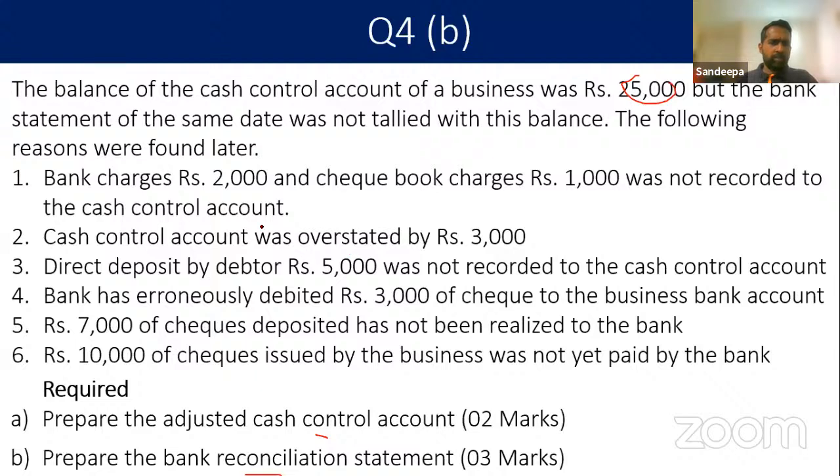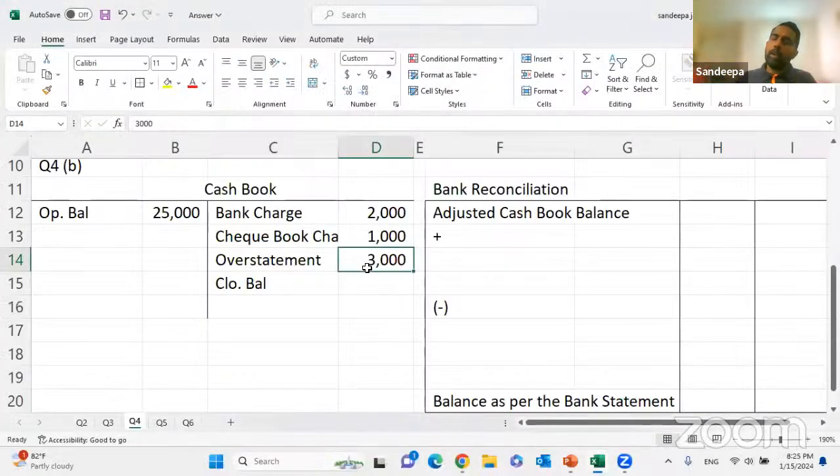Okay. Direct deposit by debtor 5000 was not recorded in the cash control account. There is a direct deposit of 5000 and it has not been recorded. When there's a direct deposit, what will happen? When the debtor is making a payment to us, our cash balance will increase. Cash balance will increase, debtor should come down. Debited to cash, credited to debtor.